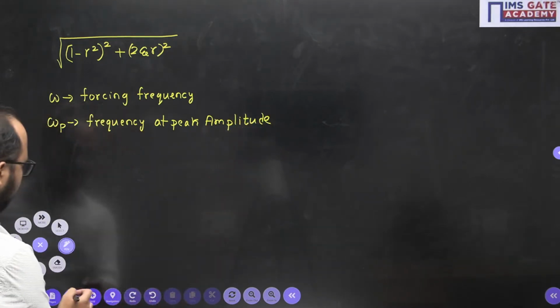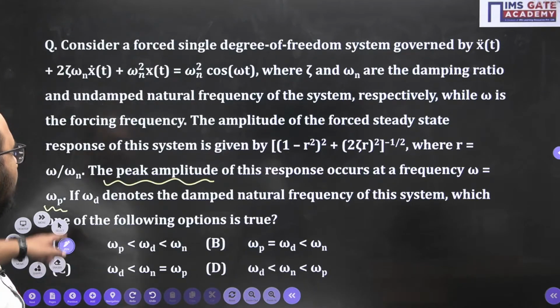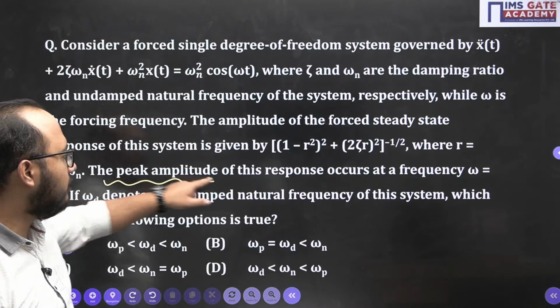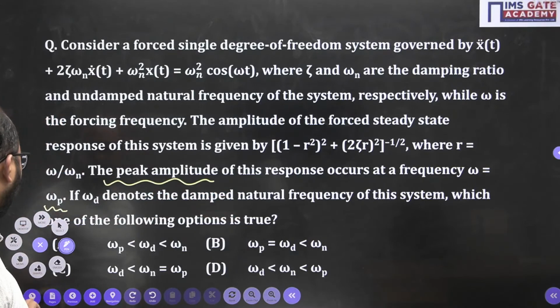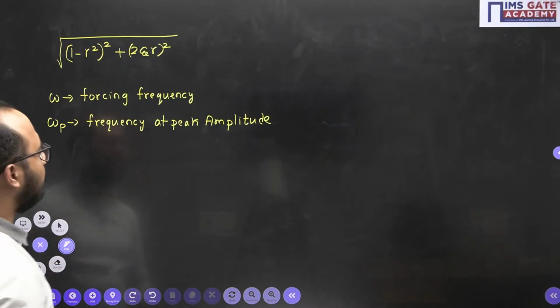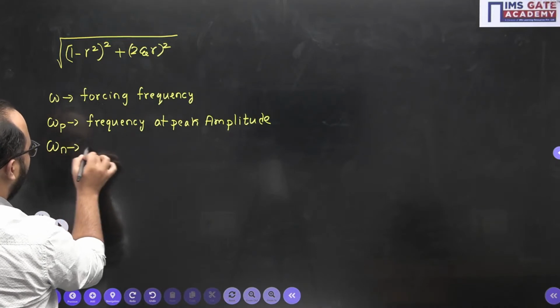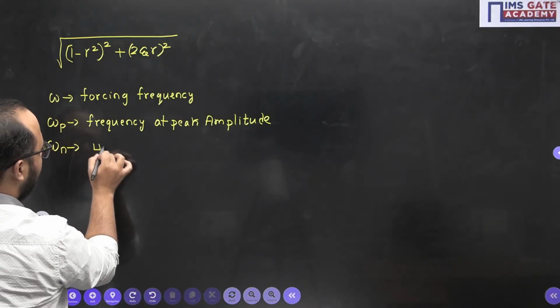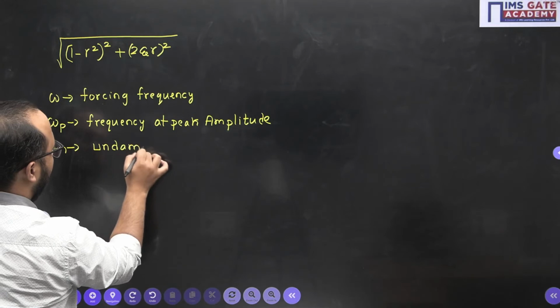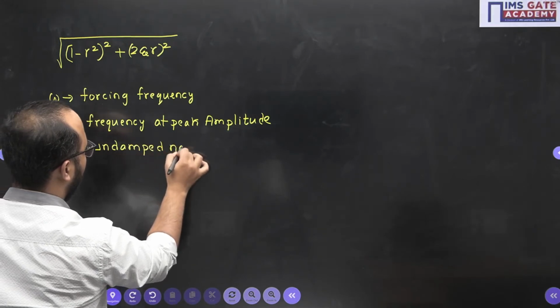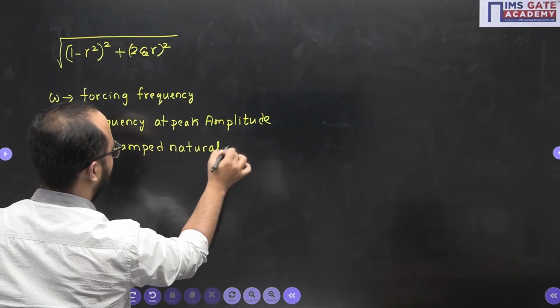Because that is what they have given. Okay, the peak amplitude of the system occurs at a frequency omega p. So frequency at peak amplitude was omega p. Omega n, undamped natural frequency.